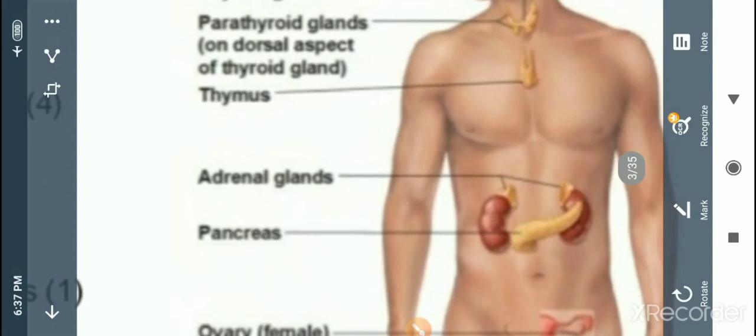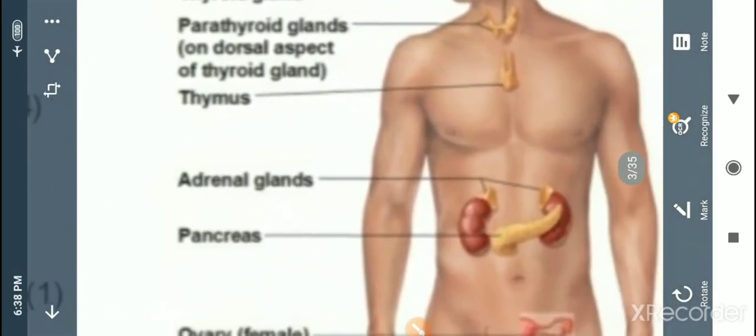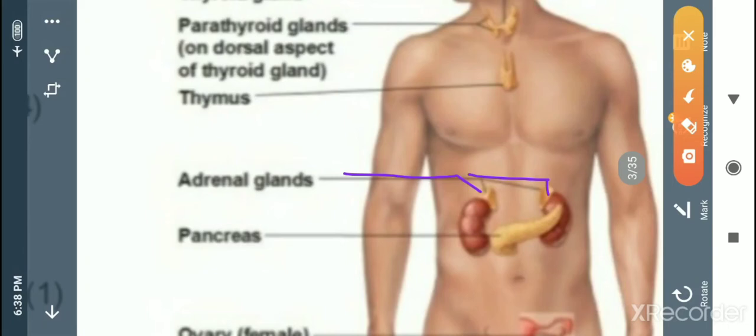If we see the location of these adrenal glands, there is a pair of kidneys, and on each kidney a adrenal gland is present.